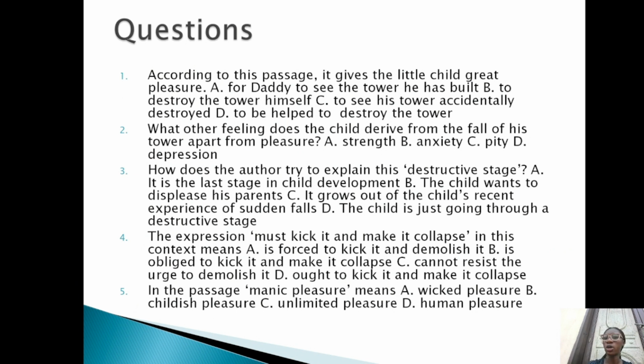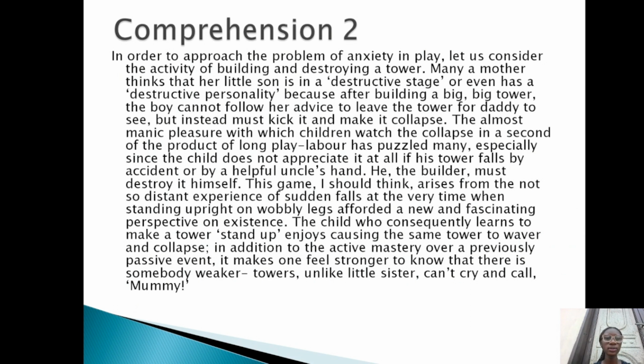Question 3, how does the author try to explain this destructive stage? In quotes. So there's something called destructive stage that we are going to look out for. This is a clue when we start reading the passage. 4, the expression must kick it and make it collapse in this context means dash. 5, in the passage, manic pleasure means dash. So we've read the questions now and they've given us clues. So let's go back to our comprehension.